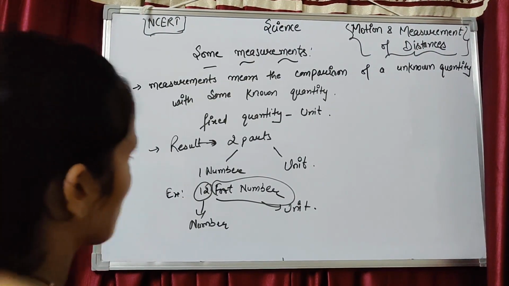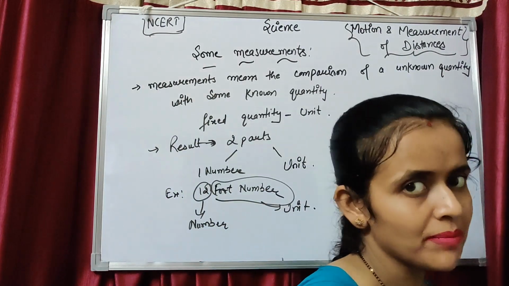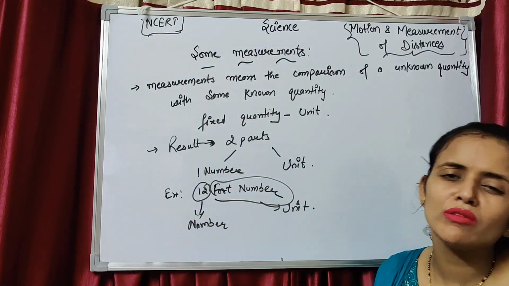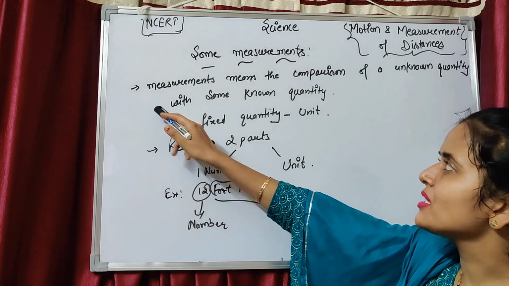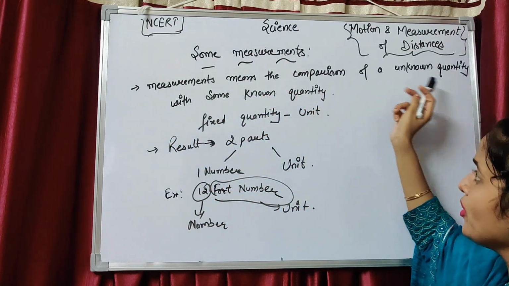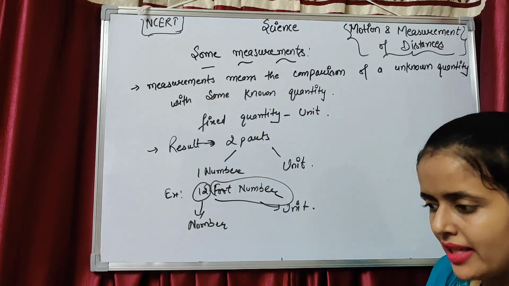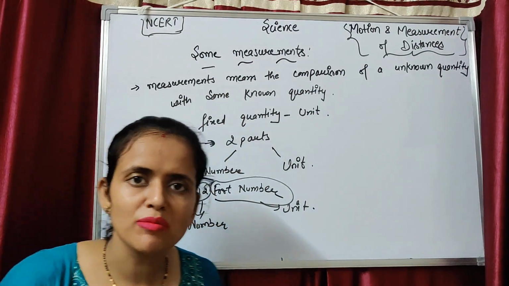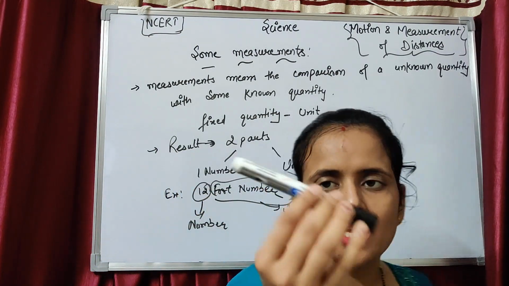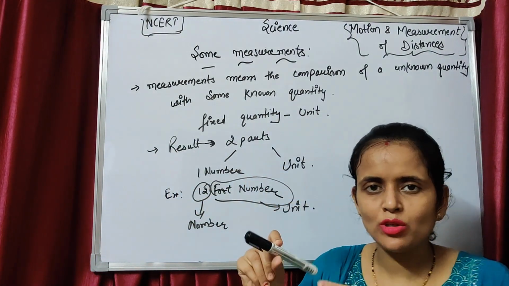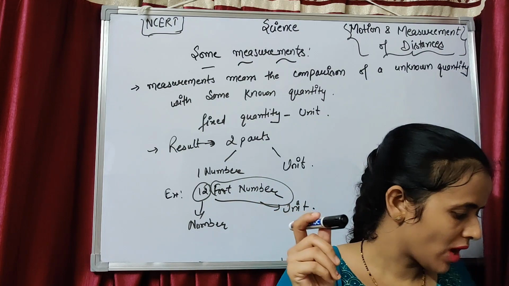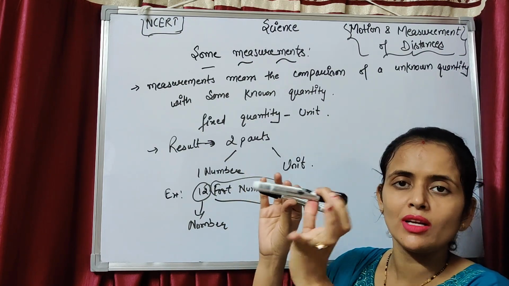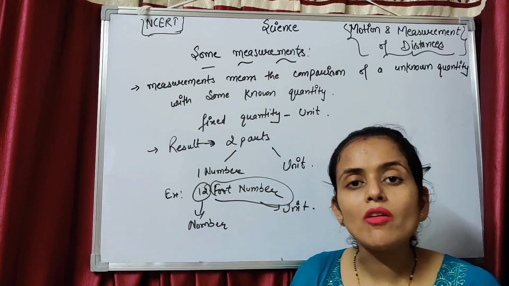So, our next topic is measurements. That means we will learn about units and how we measure things. Measurement means the comparison of an unknown quantity with some known quantity. I am saying this is my pen, and this is our second pen. This one is smaller and this one is bigger. How can I say this?